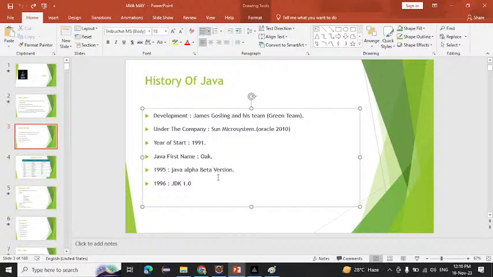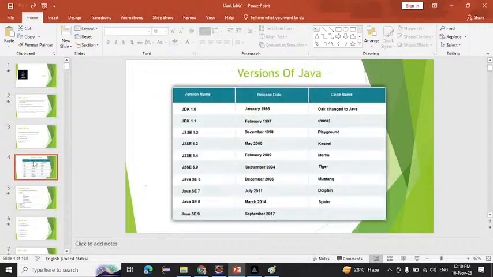And in 1995, they released the first version, the Java Alpha Beta version. After that, every year or every 6 months, they released a new version, that is JDK 1.0, then JDK 1.1, 1.2, 1.3. These are all the same thing. Many people will be confused: what is JDK? Is J2 different, or is Java different? All are Java only, but they are different versions they have released.